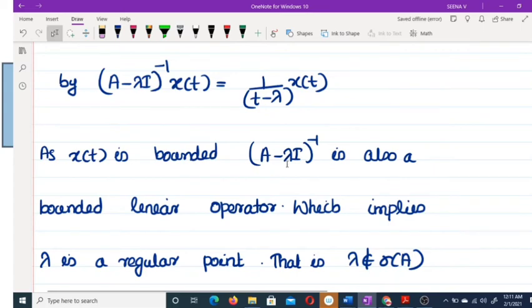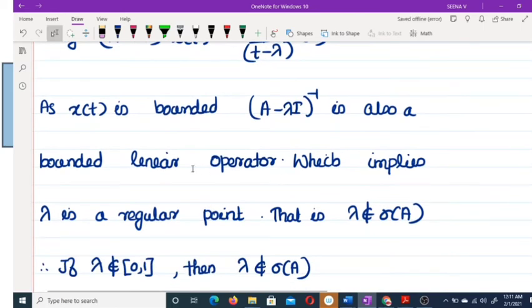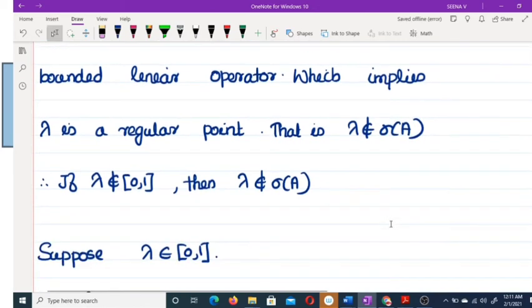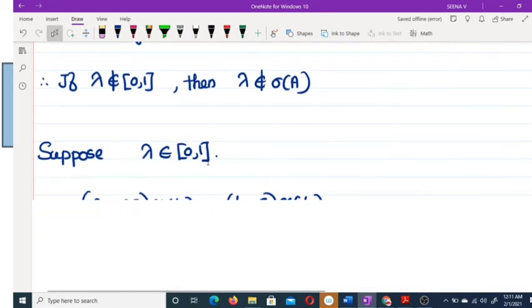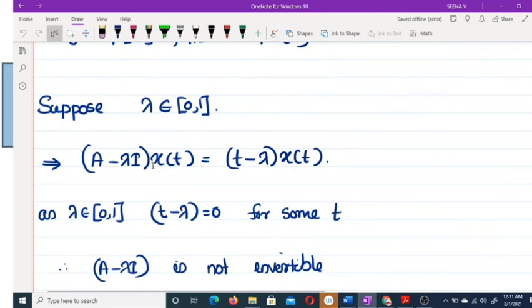Therefore the inverse of A − λ is also a bounded linear operator, which implies λ is a regular point, so λ does not belong to σ(A). Therefore if λ does not belong to the closed interval [0,1], then λ does not belong to σ(A). Clear?